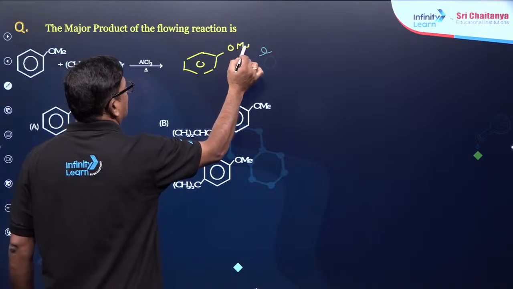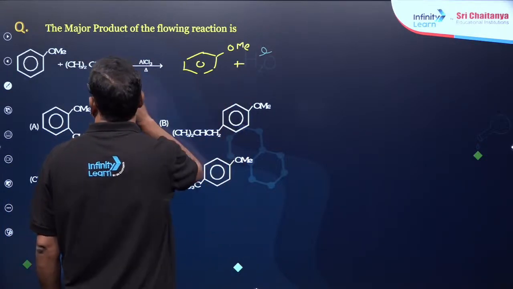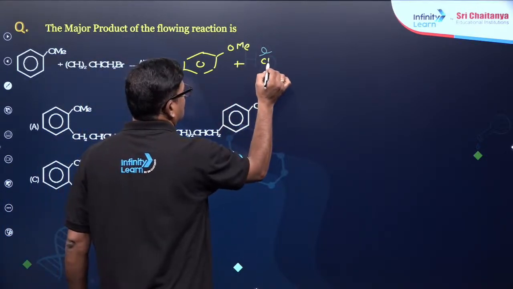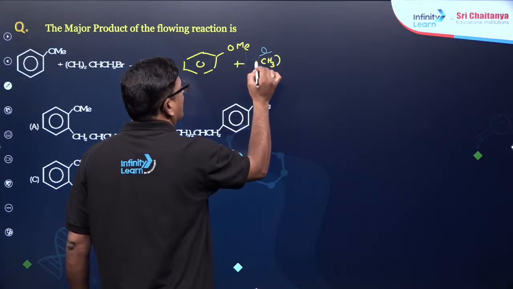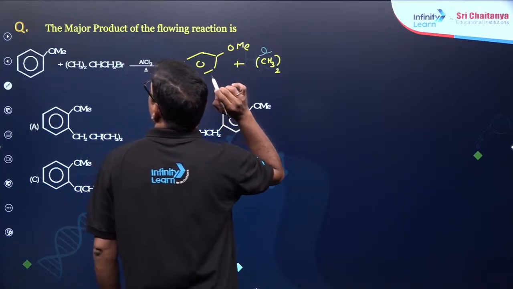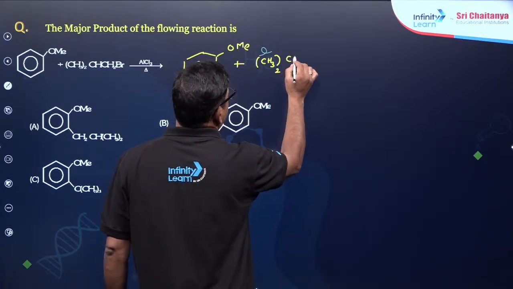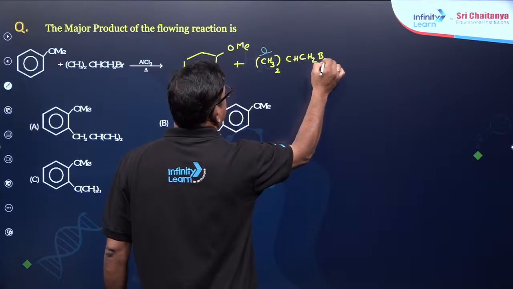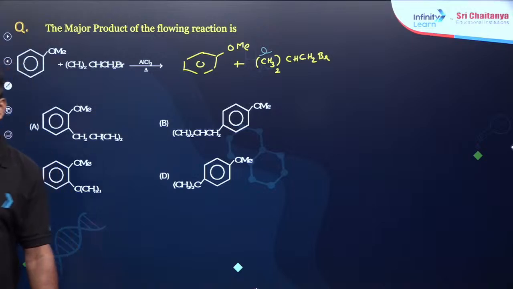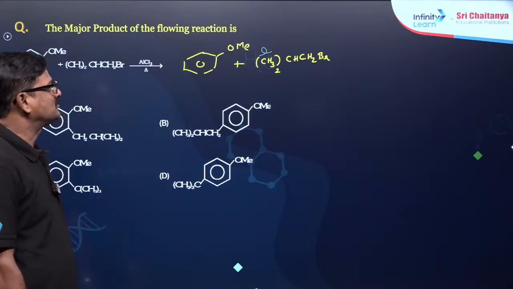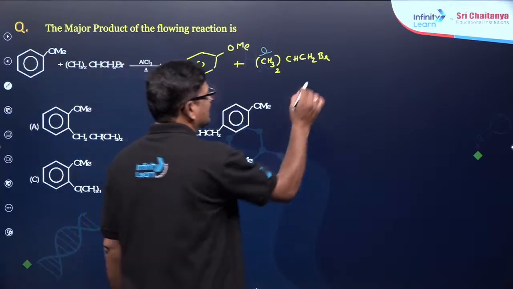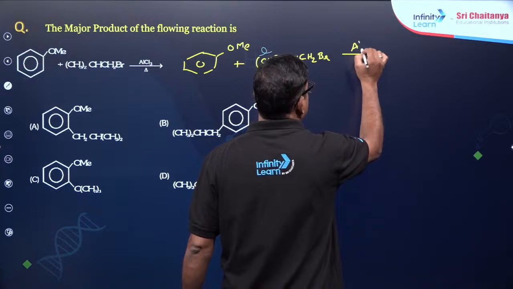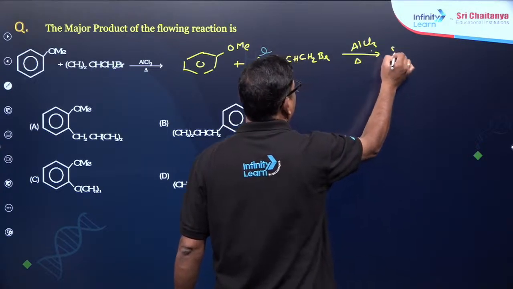OMe, when it is treated with CH3 twice, CH3 twice and CH2Br. What could be the answer for this? Anushka Rai. In the presence of AlCl3 and you heated the product.